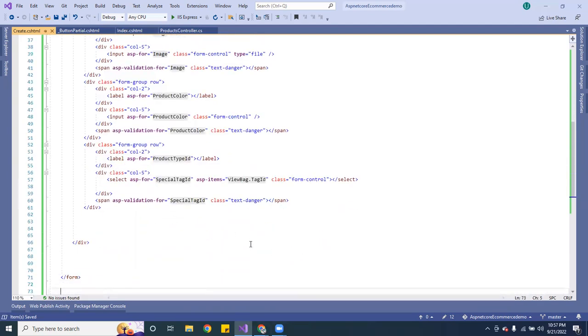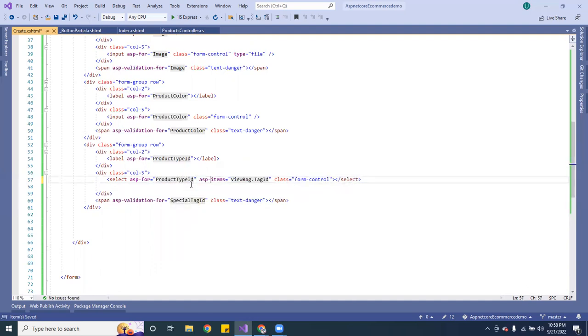Anyways, so now that we have that, we can actually, wait, special tag ID, product type ID. Ah, I see. I messed up over here. See over here, you see that says product type? It's supposed to be product type ID.